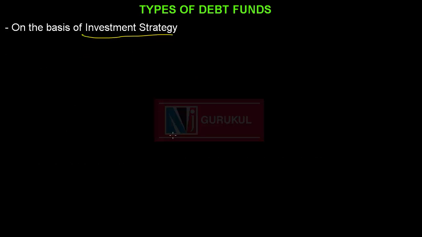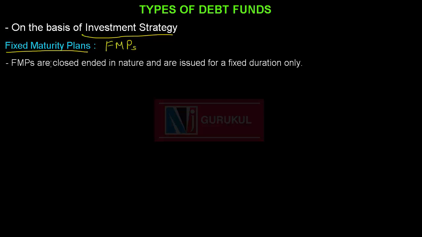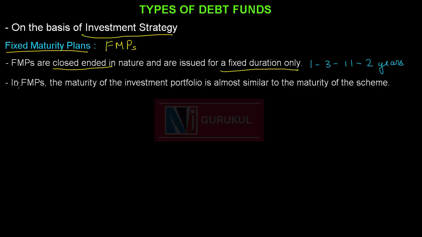The next type of fund in this category is fixed maturity plans, also known as FMPs. FMPs are close-ended in nature and are issued for a fixed duration only. So, an investor in an FMP knows when the FMP is going to mature. It can be for 1 month, 3 months, 11 months or 2 years. In FMPs, the maturity of the investment portfolio is almost similar to the maturity of the scheme. For example, let us assume there is a 1-year FMP.